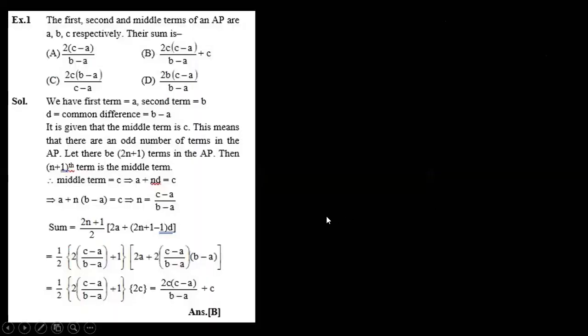Dear students, write down this question. The first, second, and middle terms of an AP are a, b, c respectively. The question once again: the first, second, and middle terms of an AP are a, b, c respectively. Then I am adding one more question. Find the number of terms and find their sum. That is the question.